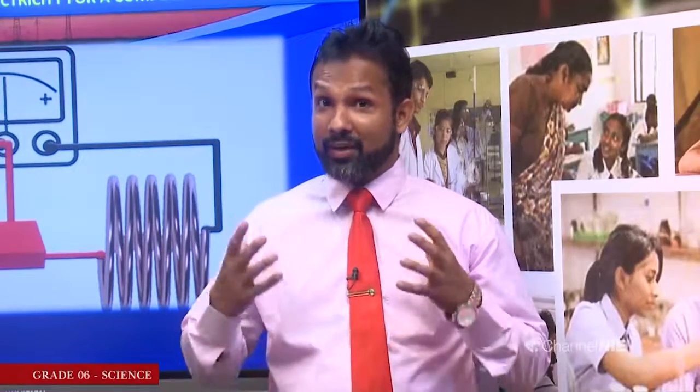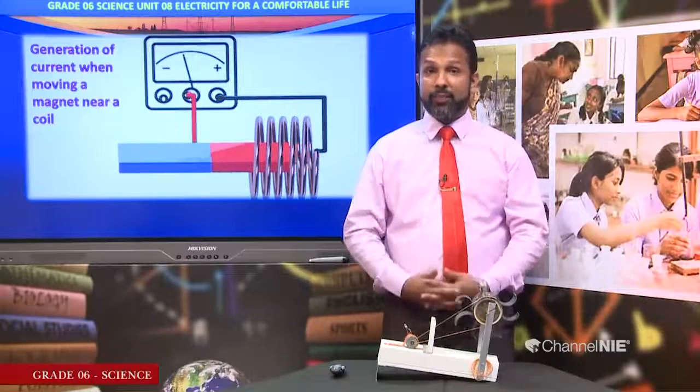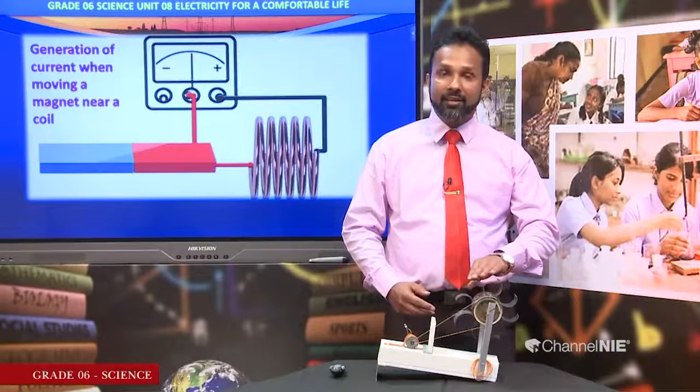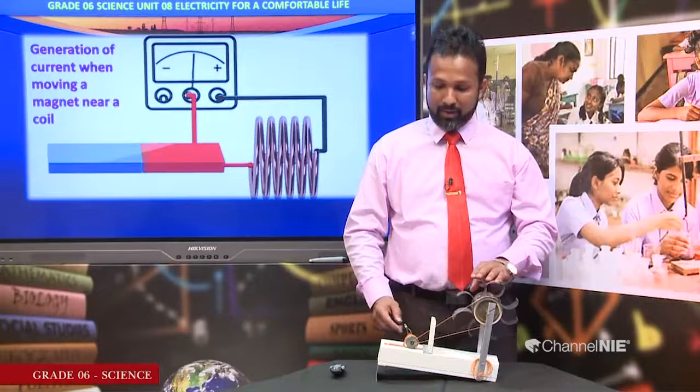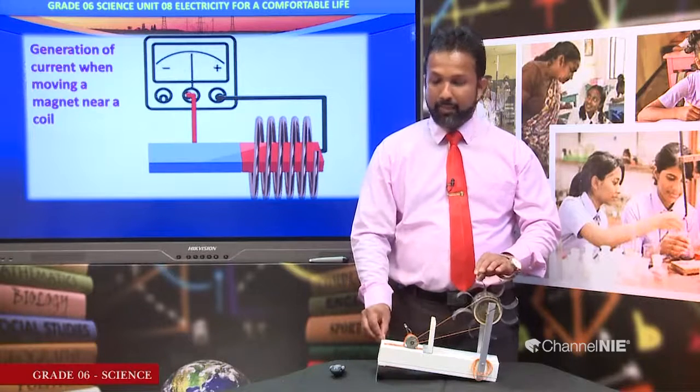Right, my dear children, I am going to show you another important activity for further understanding of the generation of electricity using a coil and a magnet. Actually, this is the technique that takes place in all power stations. I have used here a wheel, and also there is a coil and magnet.